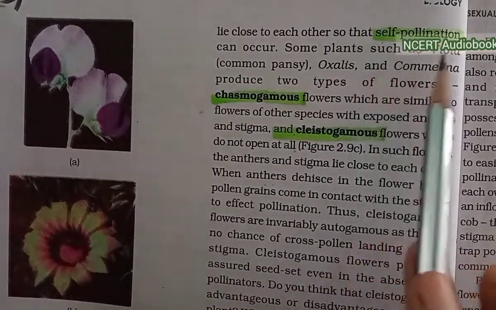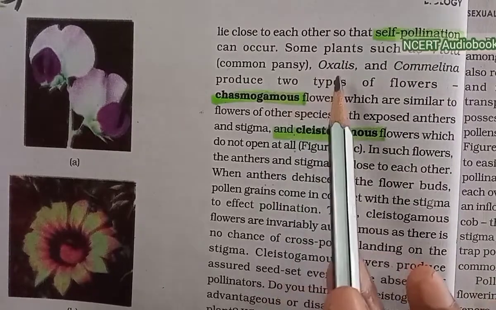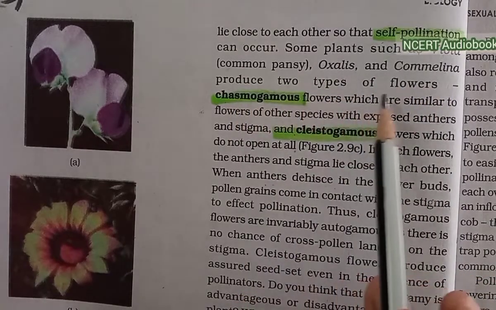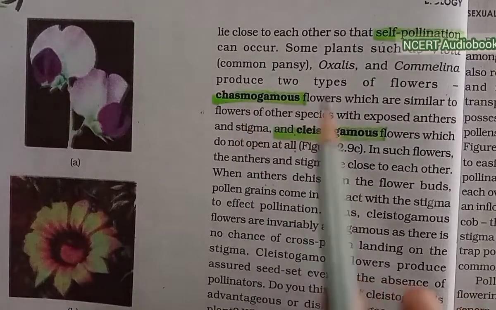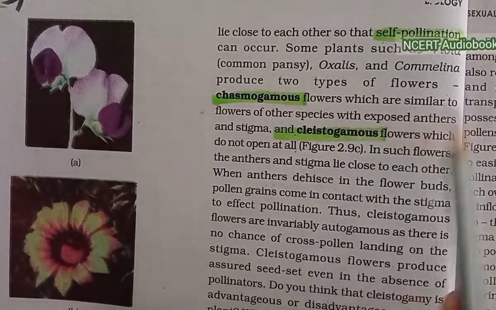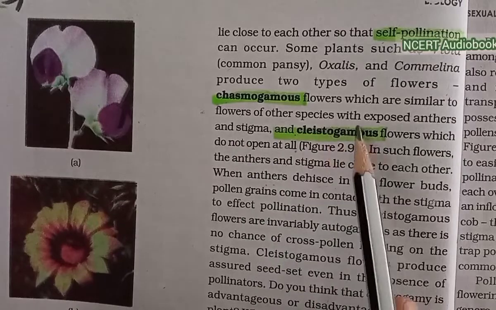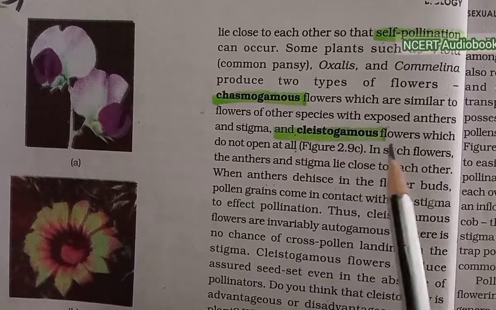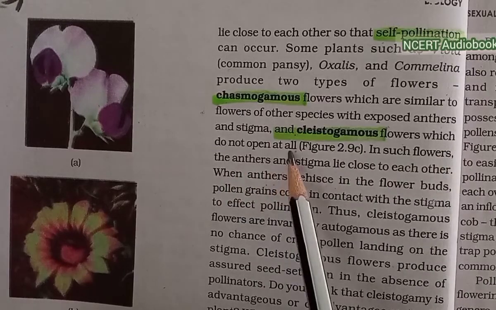Some plants such as Viola, common pansy, Oxalis and Commelina produce 2 types of flowers: chasmogamous flowers, which are similar to flowers of other species with exposed anthers and stigma, and cleistogamous flowers which do not open at all.